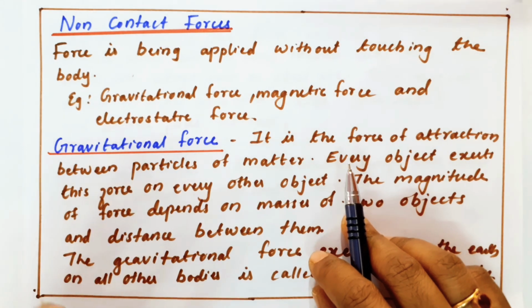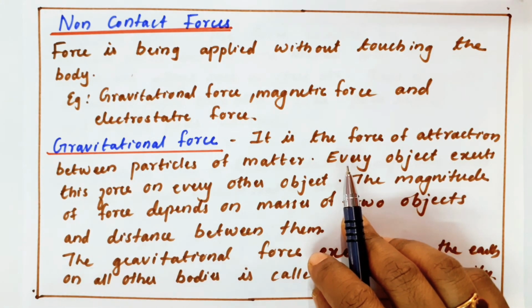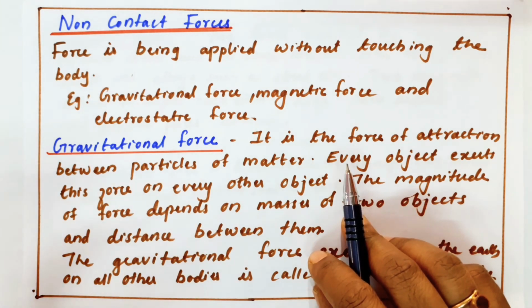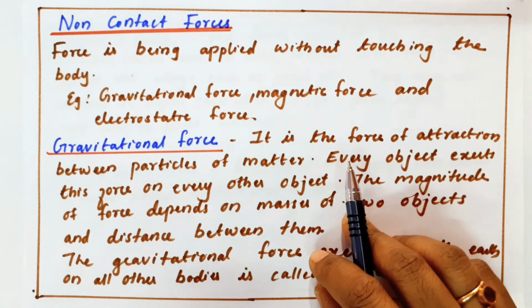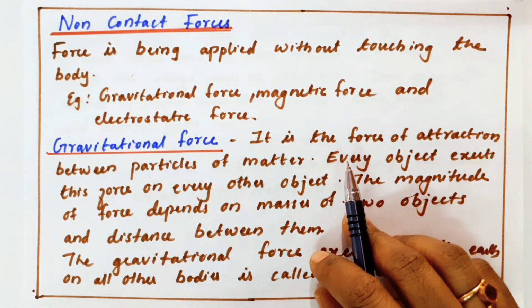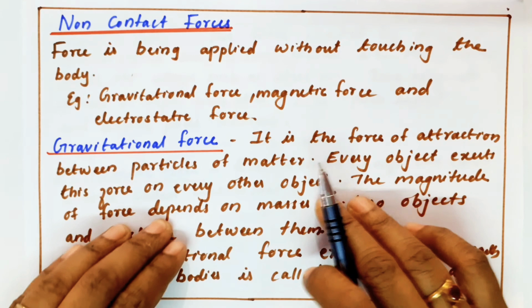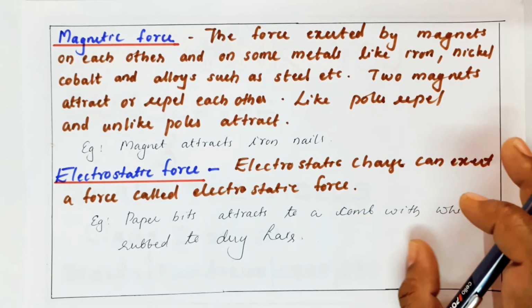So gravitational force is due to the mass and also due to the separation, and the nature of the force is attractive. We can stand on our earth due to the gravitational force of attraction. If our earth were not attracting us, we couldn't stand on it. So this is about gravitational force.